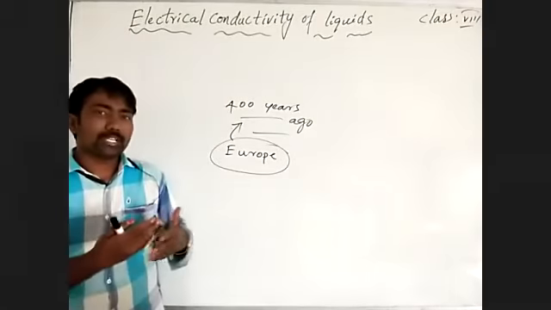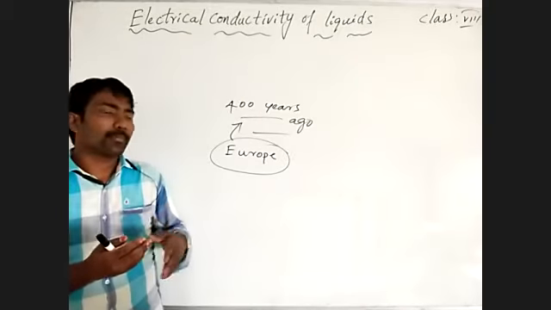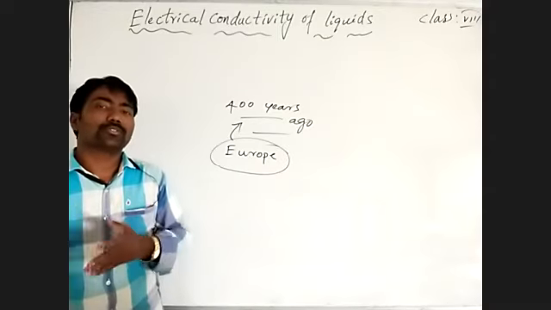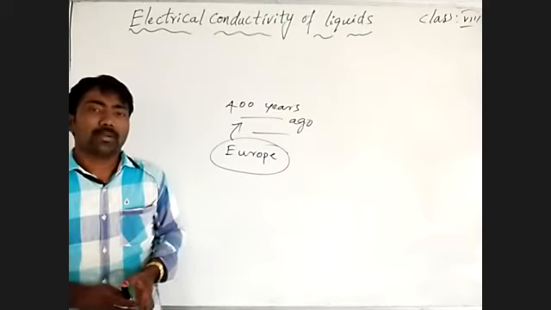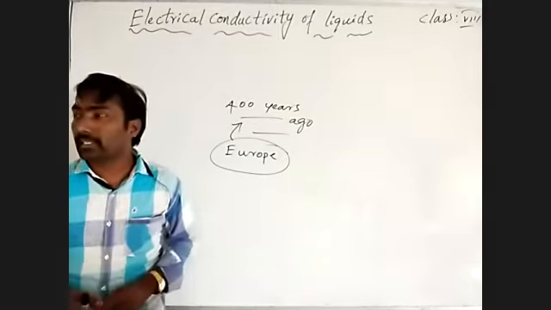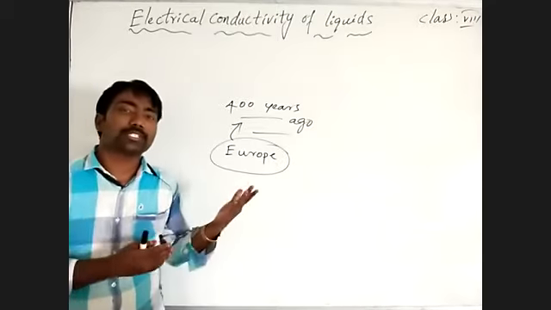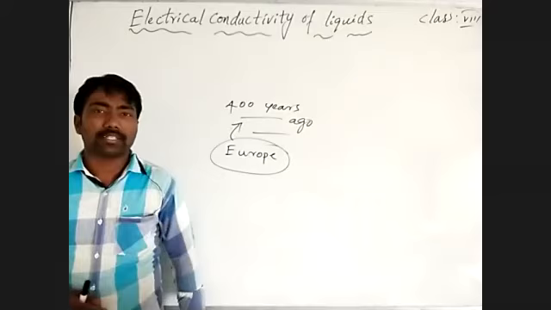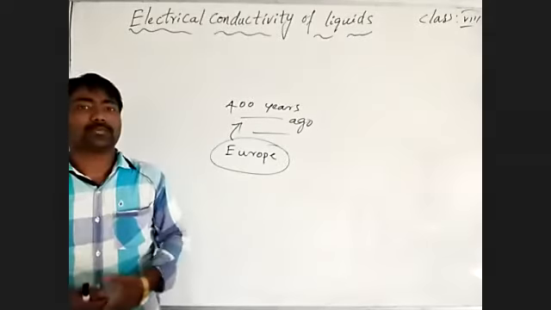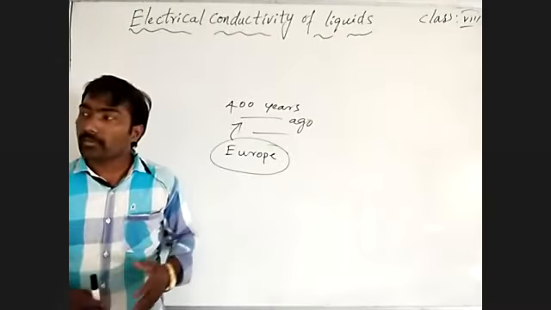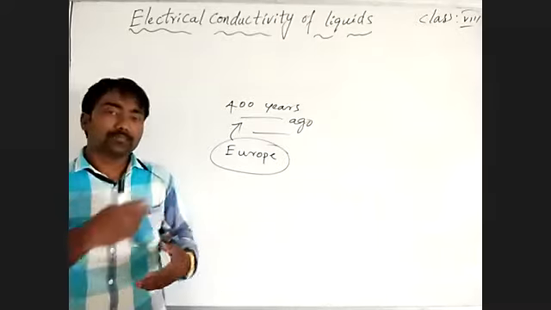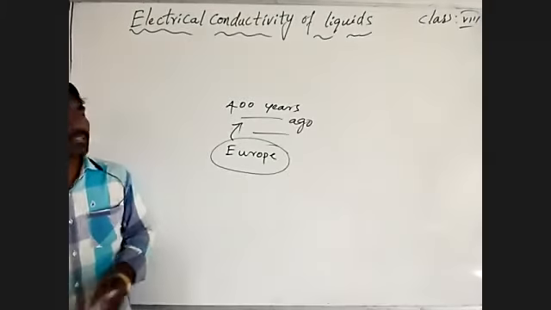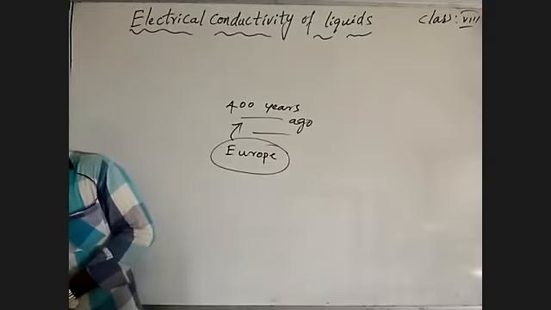By doing different experiments, they were unable to identify how to store electrical energy, though they were able to produce electrical energy from different sources. But when there is a scarcity of electricity, how to utilize it by storing electrical energy? They did different experiments for that, more than 400 years ago.